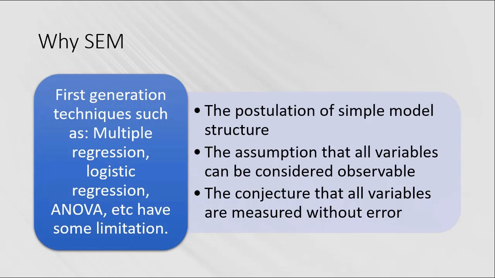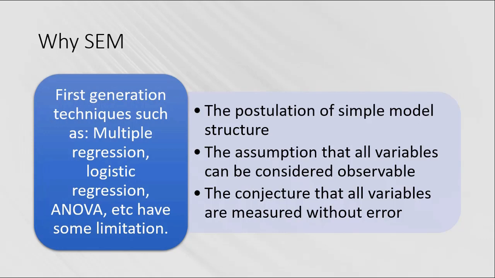But in the social sciences, sometimes we need to analyze something abstract. For example, customer satisfaction, customer loyalty. Maybe we want to analyze the intention, maybe the reputation, and so on.